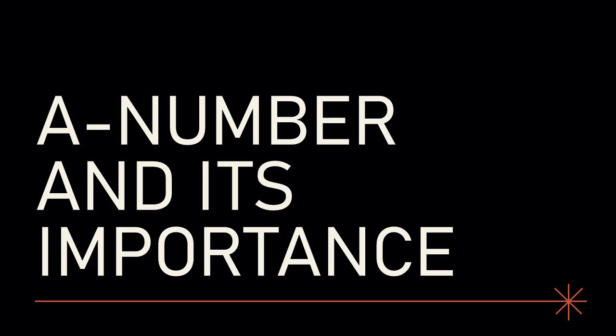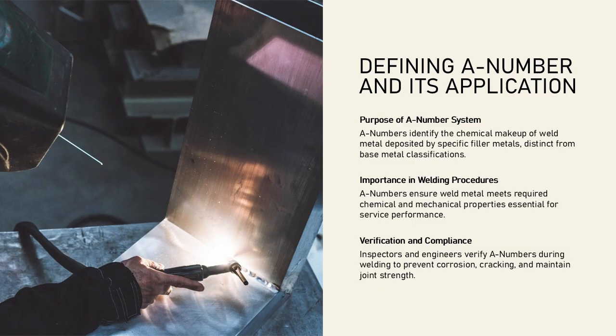Finally, A numbers classify the chemical composition of the weld deposit itself, which is crucial for performance and corrosion resistance. The A number system identifies the chemical composition of weld metal deposited by a specific filler metal. Unlike P numbers and F numbers, which classify base and filler metals, A numbers focus on the weld deposit itself. This classification is essential for ensuring that the weld metal meets the required chemical and mechanical properties for the intended service.